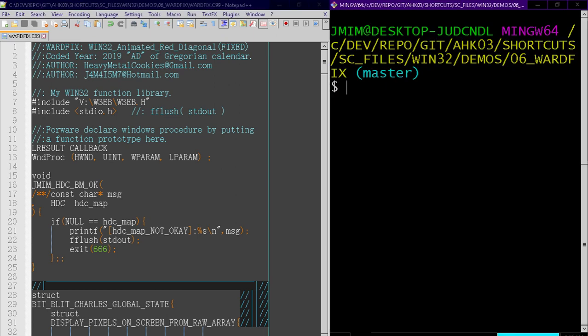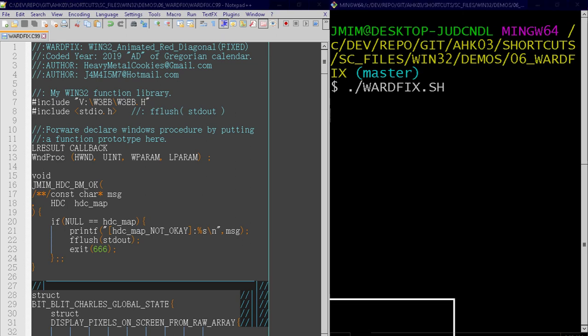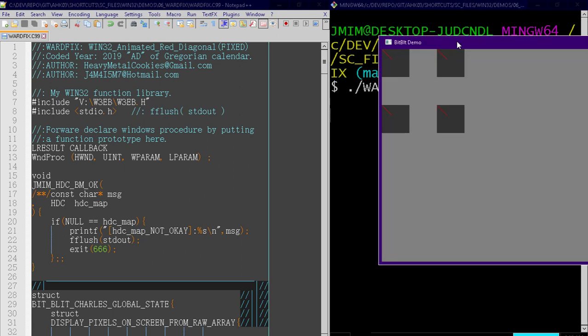Let's run this now. Hitting up, here's my build script. Alright, now I'm going to drag it onto the screen so you can see. You can see that red line increasing. I used 6 frames per second so you could actually see it in action and not have to take my word for it.